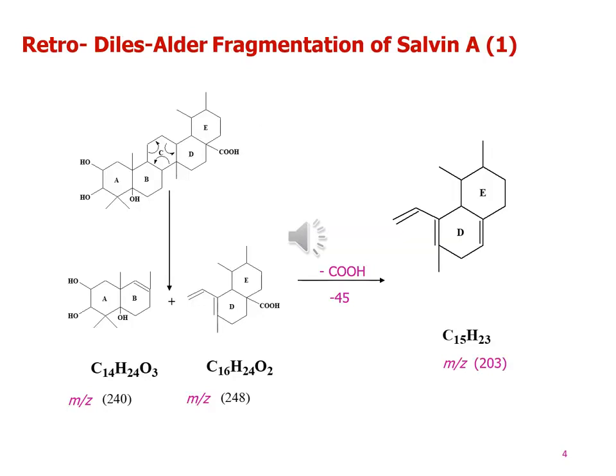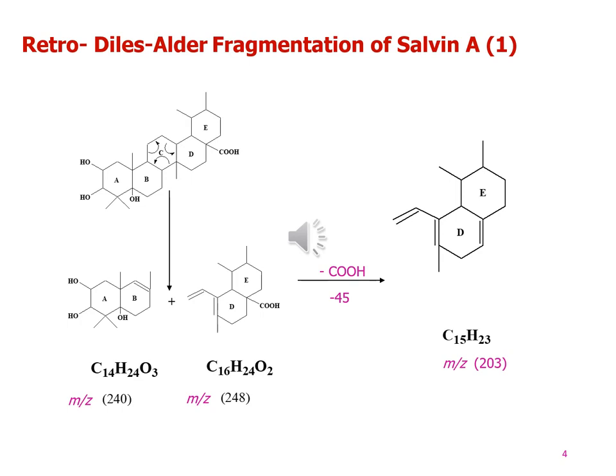Let's see the retro Diels-Alder fragmentation of Salvin A. Retro Diels-Alder fragmentation is the opposite of Diels-Alder reaction, in which the basic skeleton of the molecule is broken down into different fragments by choosing pi bonds.